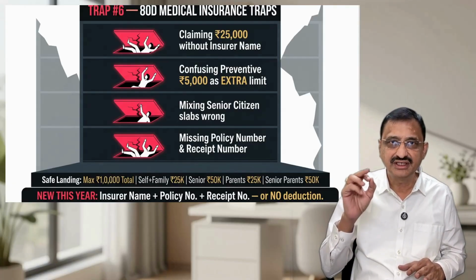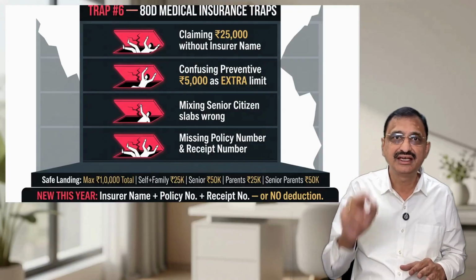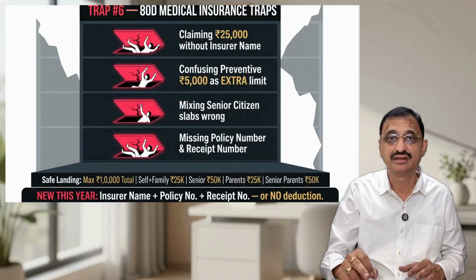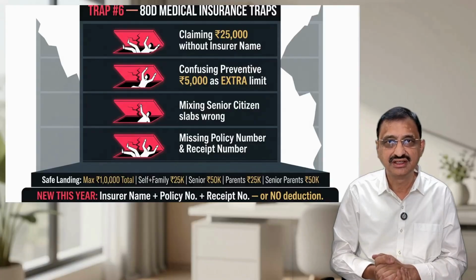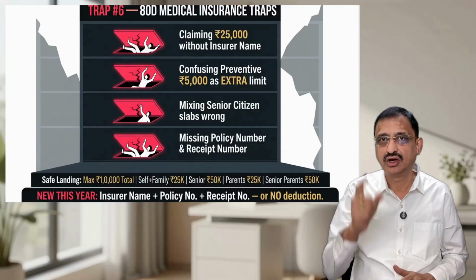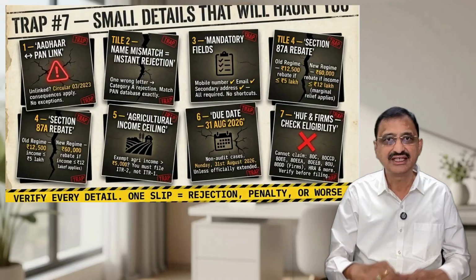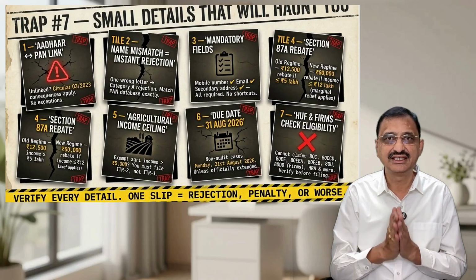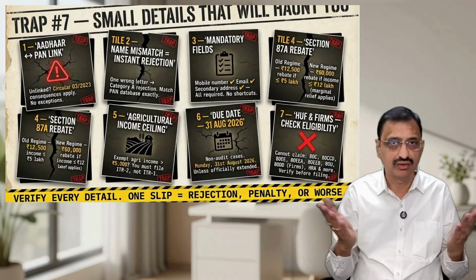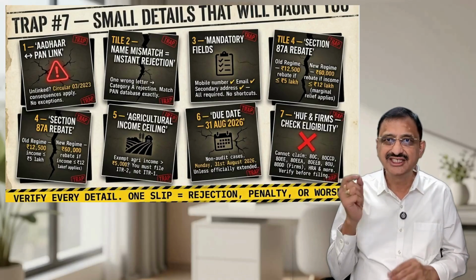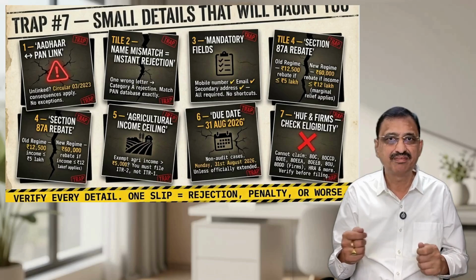Now, new requirements this year, you must enter insurer name, policy number and receipt number. No more vague 25,000 medical insurance. Specifics or no deduction. Trap 7, the small details that will haunt you. Quick fire round, we will go through. These small rules trip up thousands.